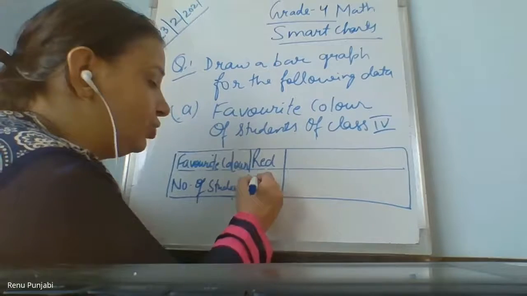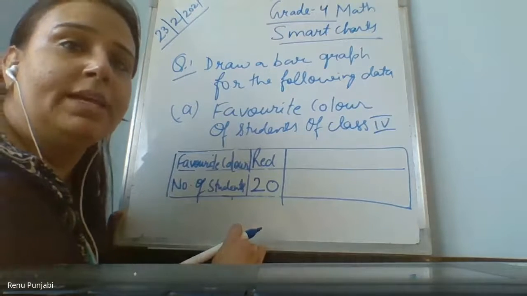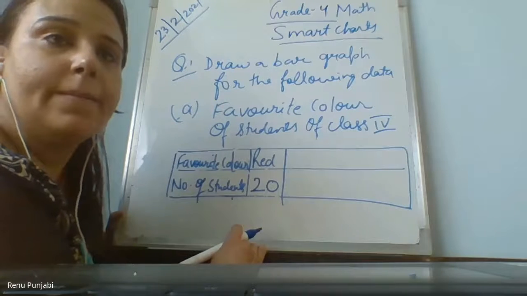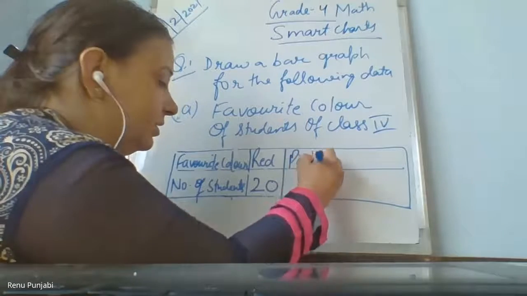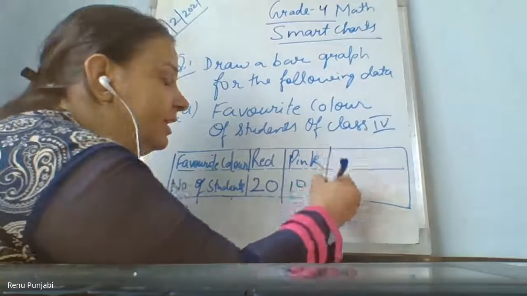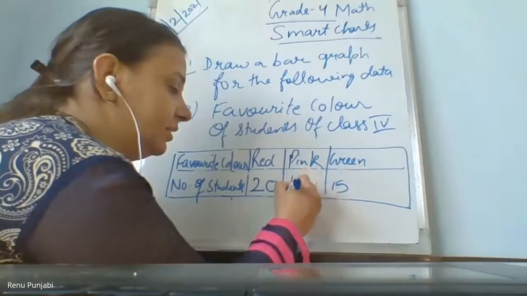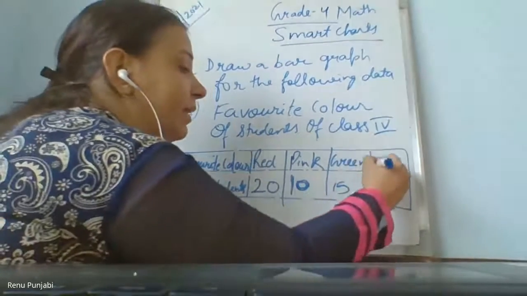Red color: number of students 20. Please, someone's mic is on. Please mute. Pink color is liked by 10 students. Green color is liked by 15 students. And blue color is liked by